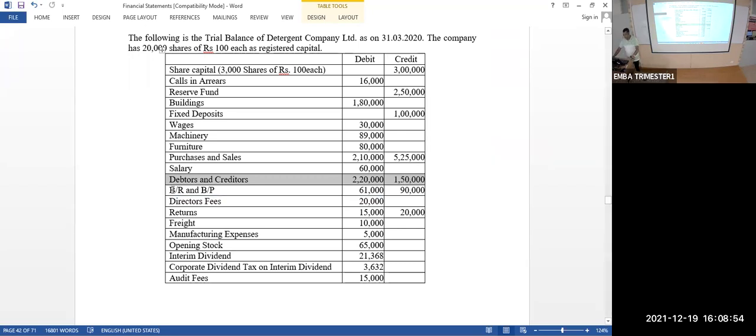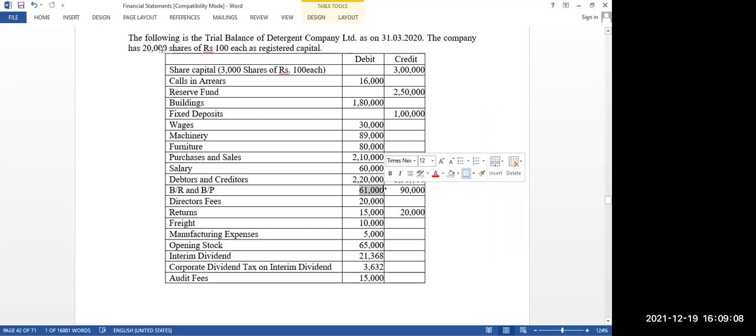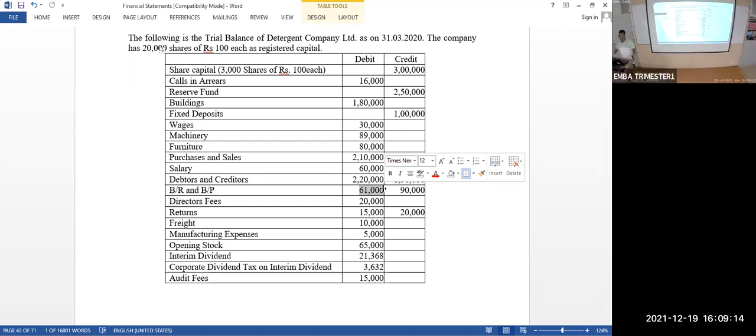Okay, BR and BP. BR means bills receivable. BP means bills payable. Same logic of debtor creditor. Okay, the debit side of 61,000 should be written in current asset under the name of trade receivable. Add with debtors. Debtor and receivable to be added together. That will constitute trade receivables. Similarly, creditors and bills payable to be added together. These two amounts to be added together to get your trade payables, which need to be recorded under current liability under balance sheet liabilities. Okay, right.